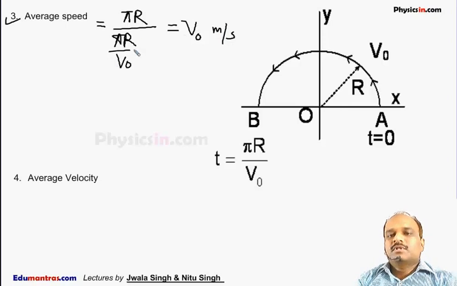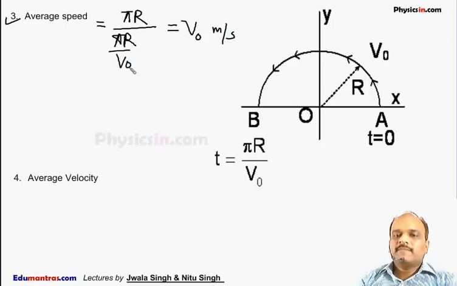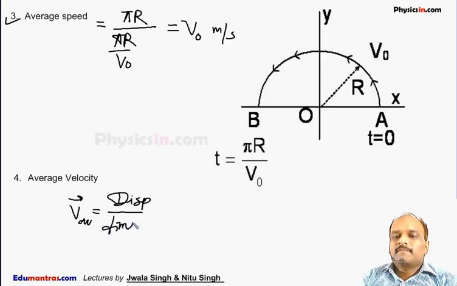Average speed is the total distance traveled divided by total time taken. The next heading is average velocity. As we know, average velocity is defined as v average, which is equal to the total displacement divided by time. So the displacement of the particle is minus 2r i cap, as we have already discussed, and the time is pi r by v0.